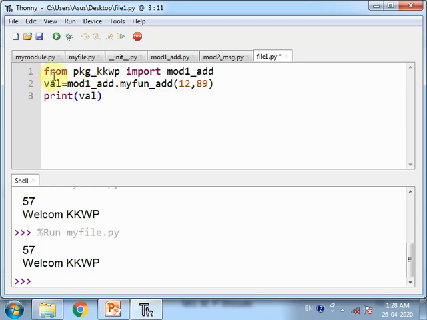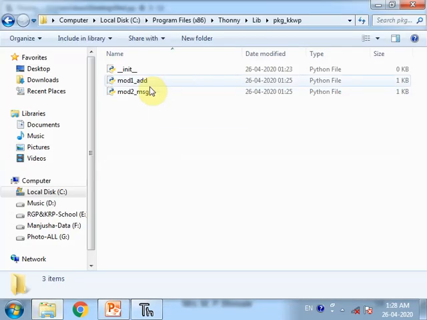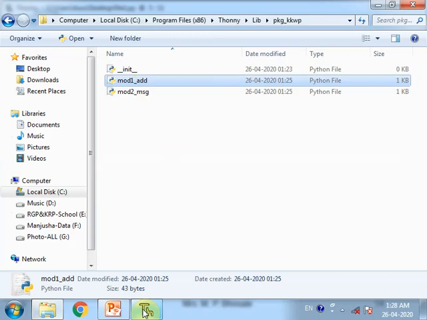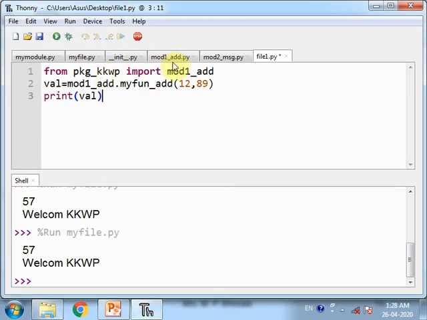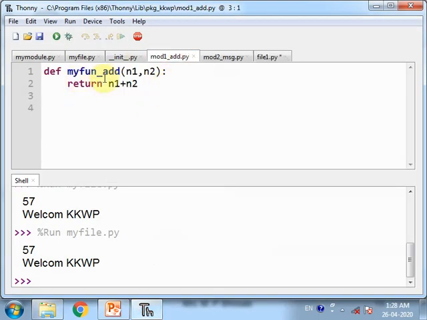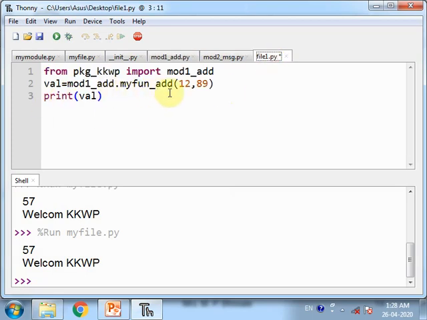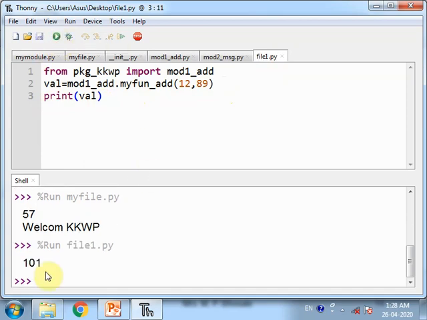Once again, from pkg_kkWp import mod1_add. So this file is imported, and in that file my function add takes two parameters; print val. Let us run the program. Now you can see the addition is printed here. This is how you can import the modules from the package.